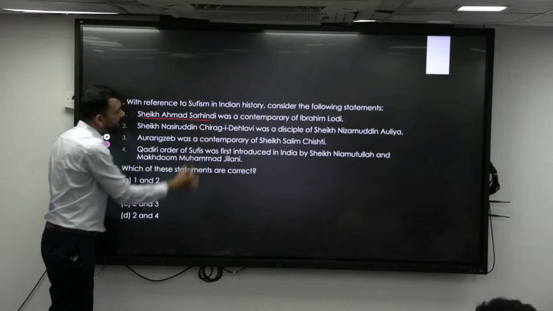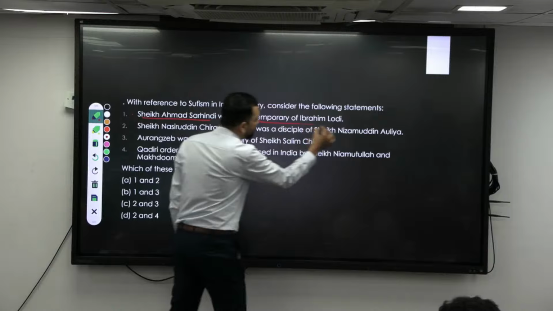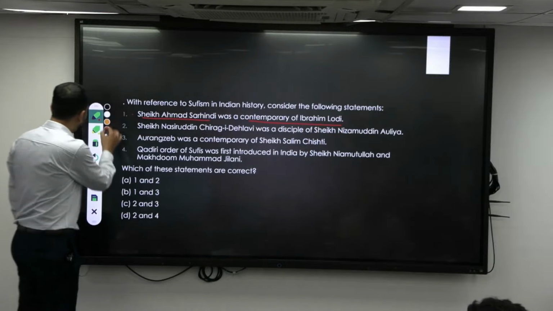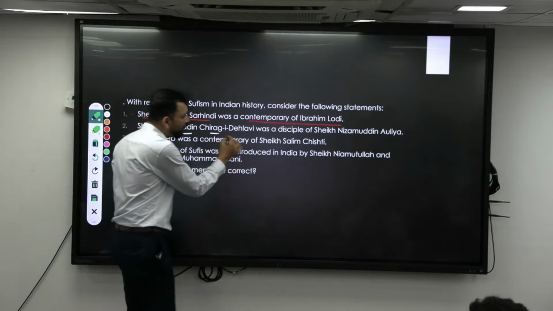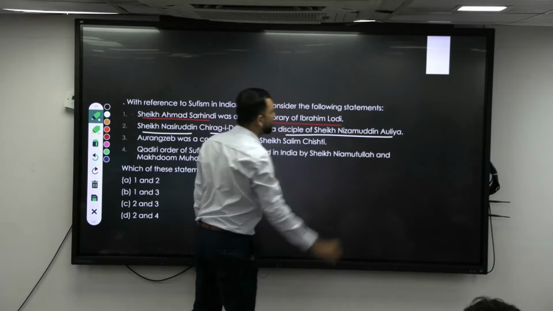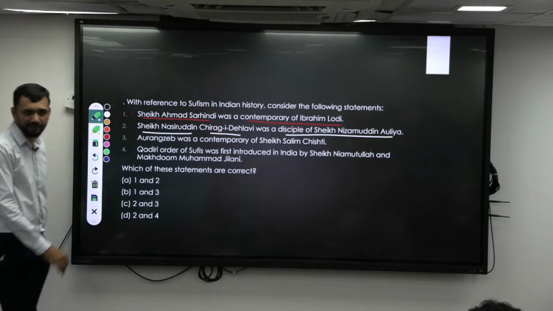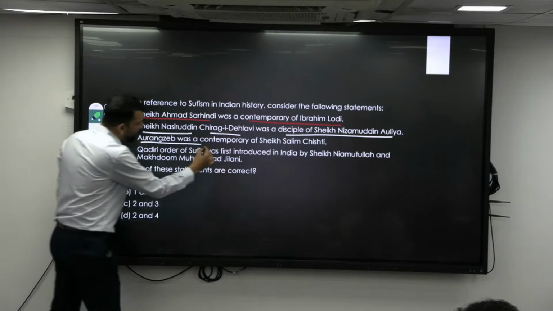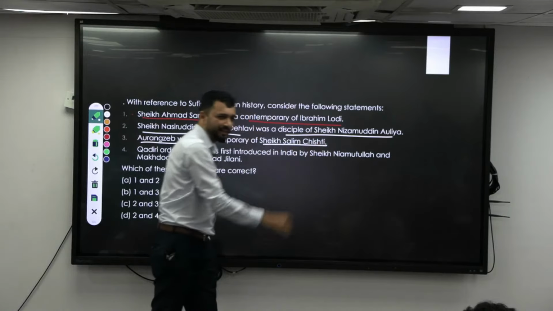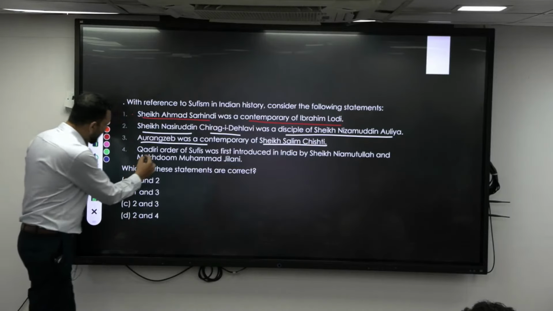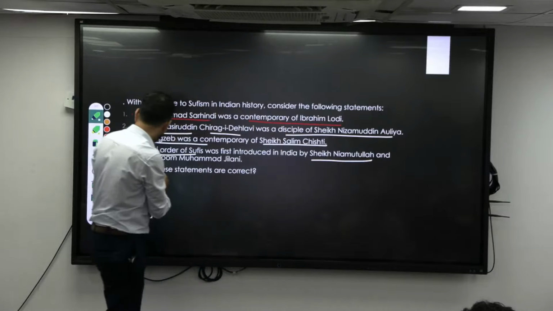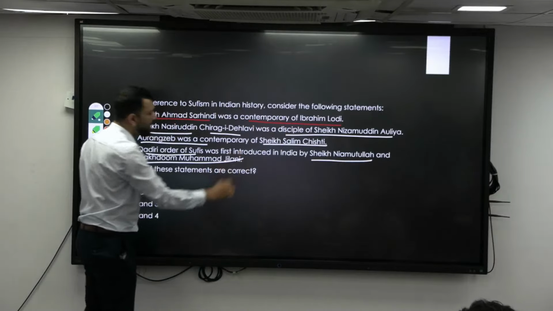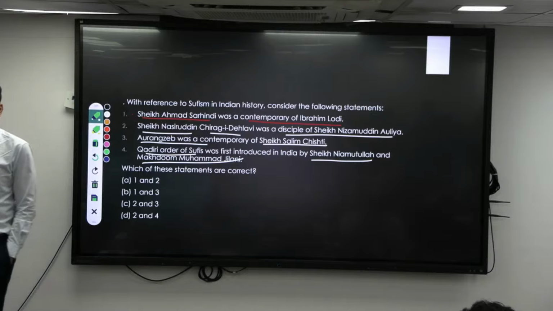Sheikh Ahmad Sarhindi was contemporary of Ibrahim Lodi. First statement, right? Second statement, Sheikh Nasiruddin Chiragi Delavi was disciple of Sheikh Nizamuddin Aulia, right? Aurangzeb was contemporary of Sheikh Salim Chishti. Then the Qadri order of Sufis was first introduced in India by Sheikh Niyamatullah and Makhdoom Muhammad Jilani. So which one do you want to remove at least?